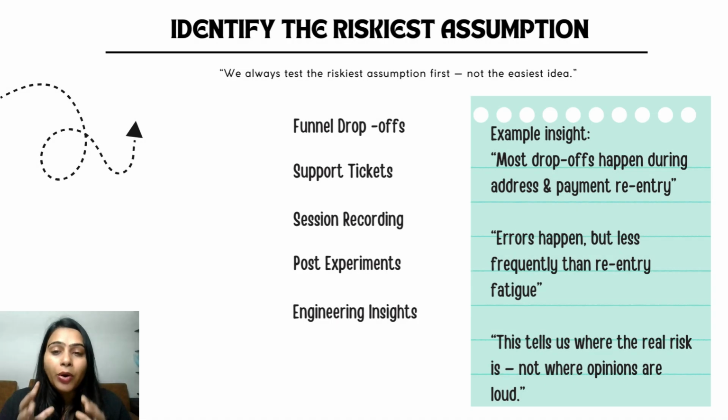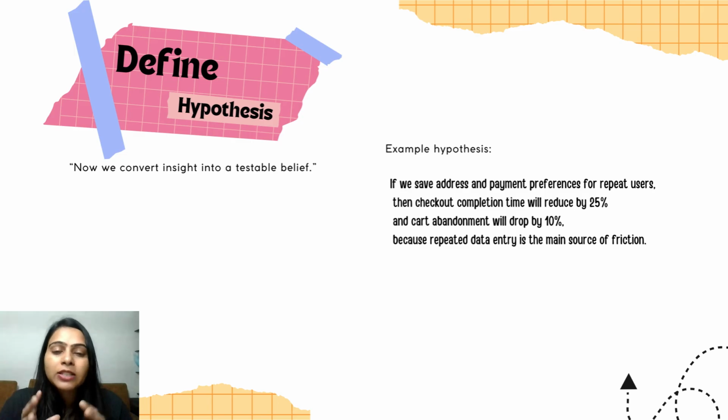Once we are clear on the riskiest assumption, we make it explicit. Our belief is if we save address and payment preference for repeat users, checkout completion time should be reduced by 25%. Card abandonment should drop by 10% because repeated data entry is the main source of the friction. These numbers are not promises, but they are targets that tell us whether the change is meaningful.